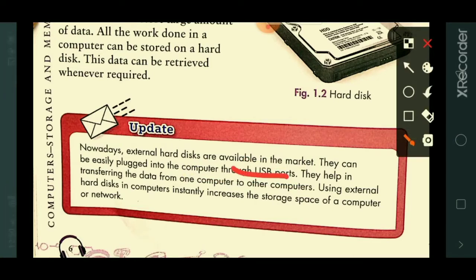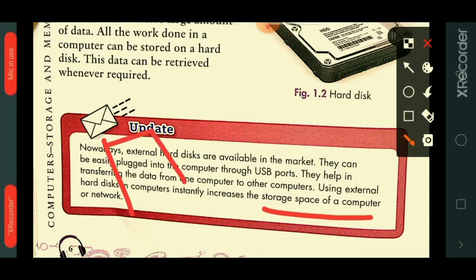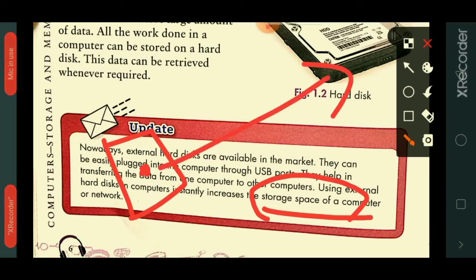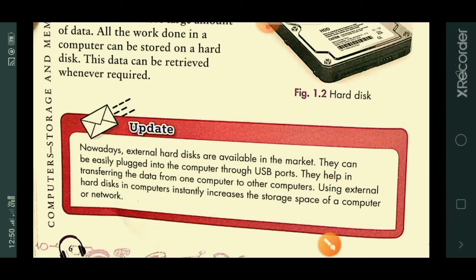They help in transferring data from one computer to another computer. Using an external hard disk instantly increases the storage space of your computer. Already the hard disk is present inside the CPU box. Again, if you want to increase the storage space of your computer, you can purchase an external hard disk and make use of it.